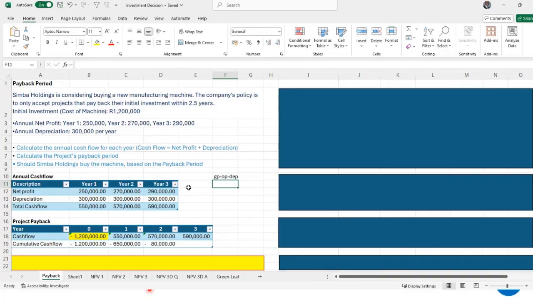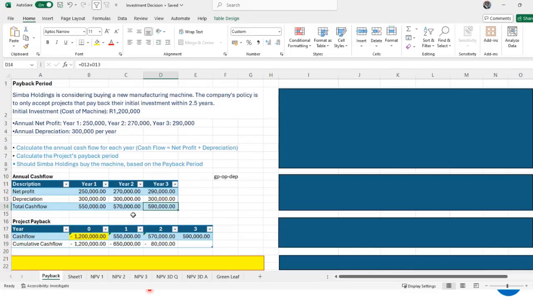So we know that in this 250,000, depreciation was subtracted. But now, because we want to make an investment decision, and depreciation is not a cash flow item, we have to add it back to the net profit. That's why we are saying here 250 plus 300, which gives us 550. We do the same there. We are still together there.